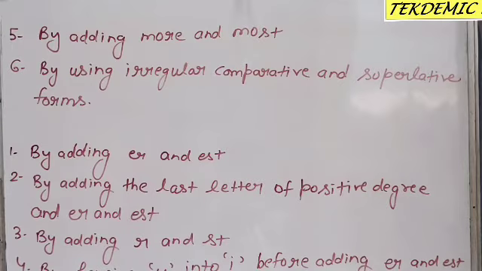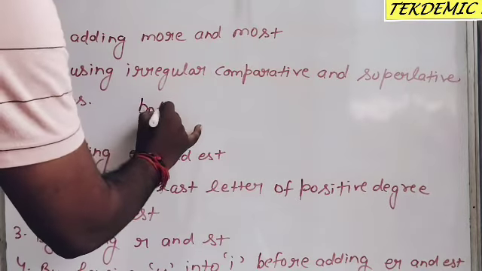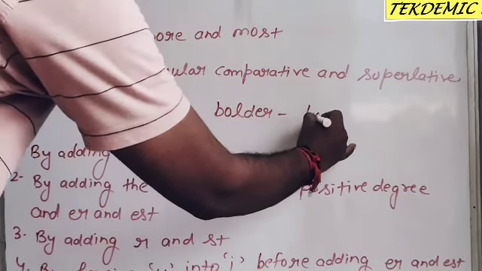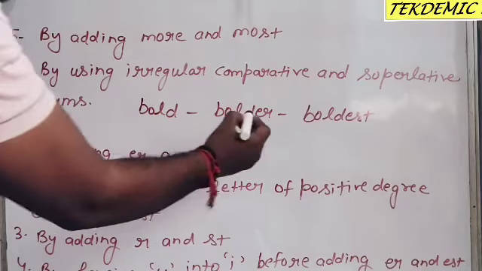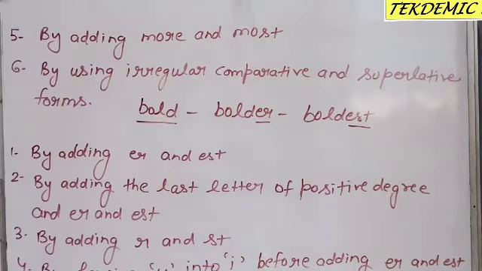So children, now we will learn how to form comparative and superlative degree from the positive degree. Number one, by adding er and est. For example, take the word bold: bold, bolder and boldest. We add er and est to the word bold, and we make comparative and superlative degree.